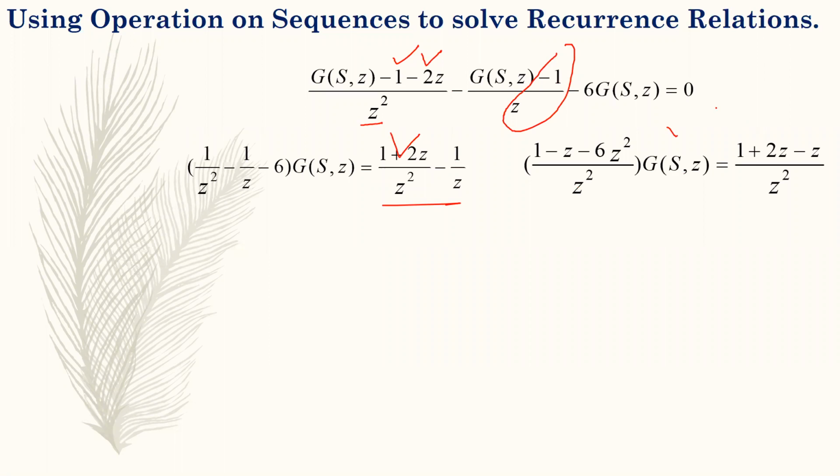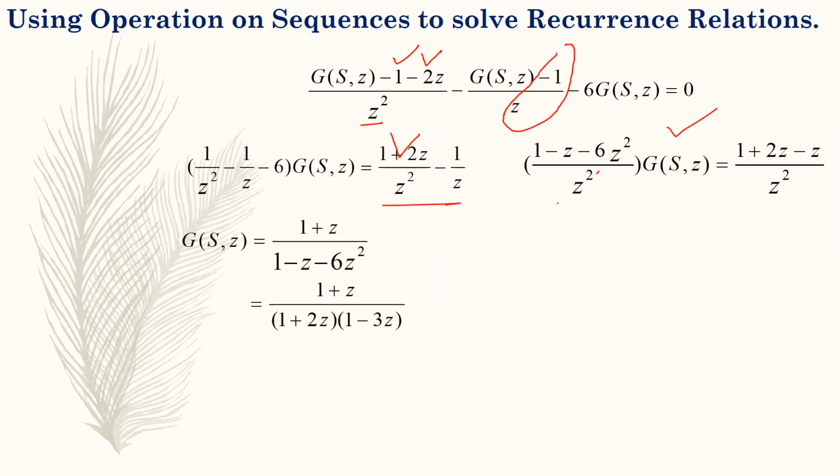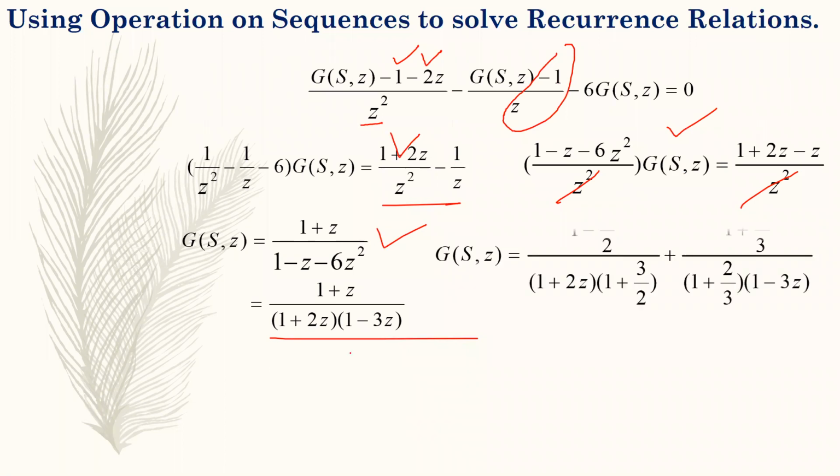Now taking LCM on both sides you will get this expression, and when z square cancels you will get the value of G(S,Z) like this. Now make the factors: 1 - z - 6z square can be factorized as (1 + 2z)(1 - 3z), and then we make the partial fractions. How to make the partial fraction in shortcut form, as I have explained earlier also.